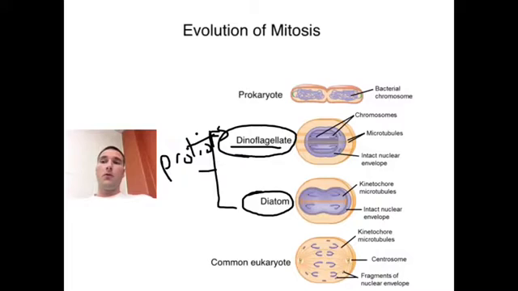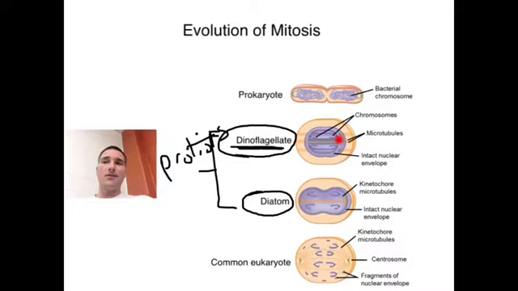Okay, well, if we look at the dinoflagellate, something we find that's interesting here is in a dinoflagellate, when it goes through its cell division, the nucleus never disappears. Okay, down in mitosis, our nucleus disappears. Well, if the nucleus has not disappeared, then there's no way for centrosomes to work, or spindle fibers or anything like that. Well, when they look at dinoflagellates, they notice that they do something very similar to the protists. If you remember the protists with binary fission, they attach part of their DNA to the, or this is how they believe it works, they attach their DNA to the cell membrane or the plasma membrane on both sides, and then that's what separates them.